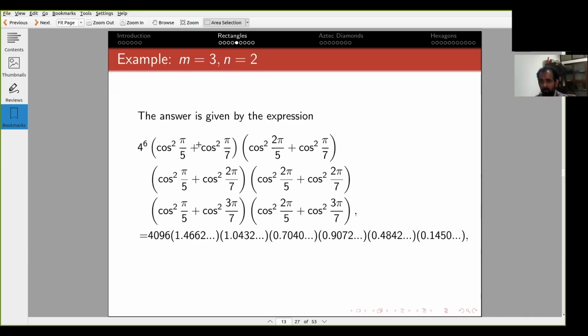That's not going to happen. And 4 raised to 6 is 4096, and all of these numbers are fairly small. But when you multiply these, you get exactly 281, which is the number of tilings.